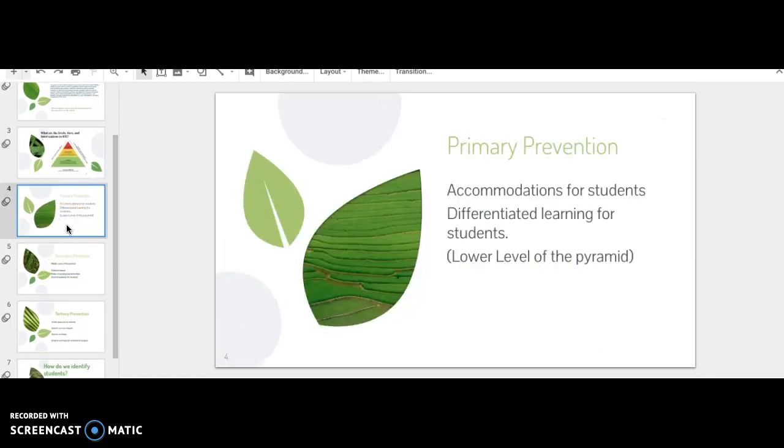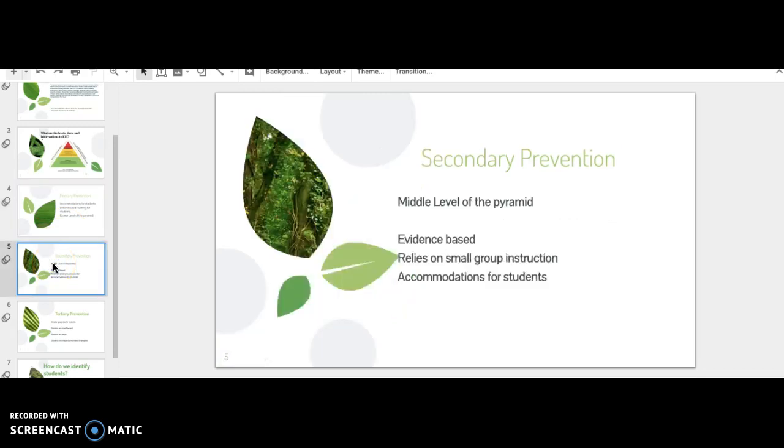So in primary prevention, that makes accommodations for students. It is evidence-based as well, and it's differentiated learning for students, and that was, as you saw, in the lower level of the pyramid. And in secondary prevention, that was in the middle of the pyramid and also is evidence-based, so it uses data. It relies on small group instruction, so it stays away from whole group classroom instruction, and it makes accommodations for students as well, and it is adult-led instruction too.